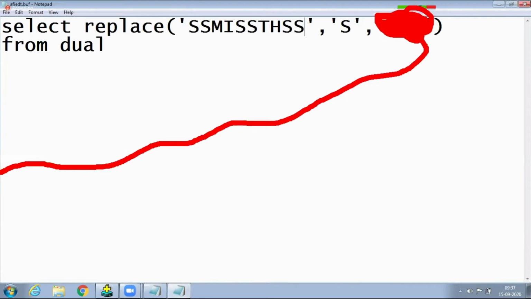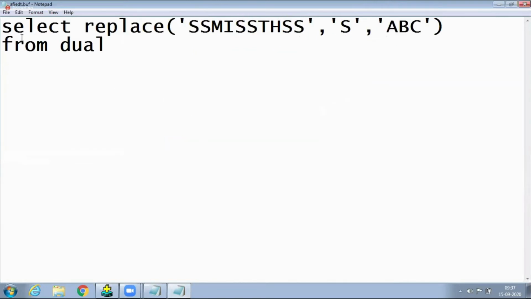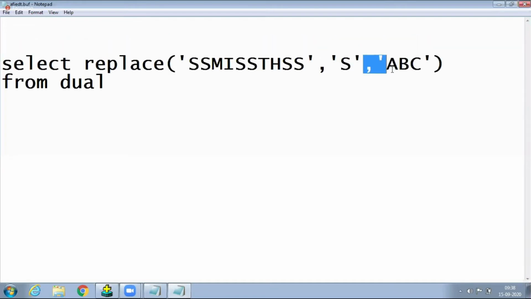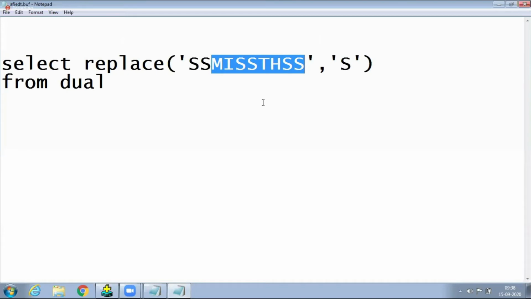The third parameter is optional. Whenever the replacing string is not available, what is the advantage? The specified character, the second parameter, is permanently removed from the first parameter string. Suppose this is also removed, this is also removed. Very, very important concept. Whenever you are not specifying the third parameter in a replace function, the character specified in the second parameter is permanently removed from the given first parameter. That is the beauty of the replace function.